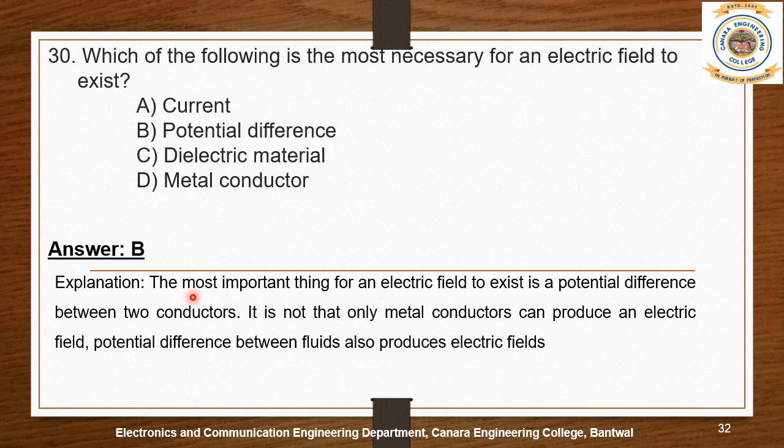The most important thing for an electric field to exist is a potential difference between two conductors. It is not that only a metal conductor can produce an electric field. The potential difference between a flux also produces an electric field.